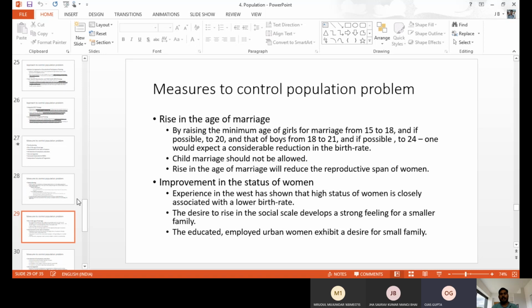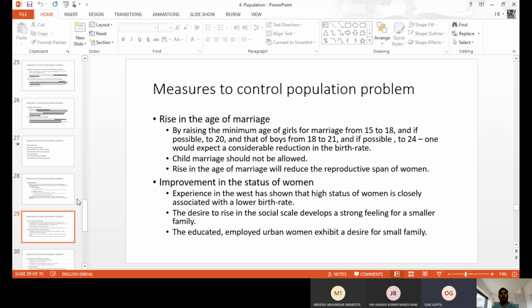Next one, raise the age of marriage. Because of child marriage and low-age marriage, we have a large number of children. So the Government of India decided to increase the age of marriage. A few decades back, they fixed the age at 15 for girls and 18 for boys. But after that, it again did not help to control the population. So now they have increased it to 18 for girls and 21 for boys.